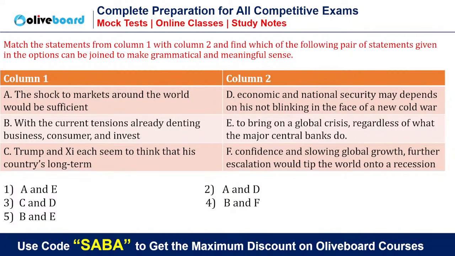So tell me one thing. Can I directly eliminate option this and option this even without reading? Matlab, even without pairing them. Option second and option third, can they be deleted? Yes, because may plus V1 modal is always followed by V1. See, grammar is everywhere. It can save your time. So now these two options I will not see also.